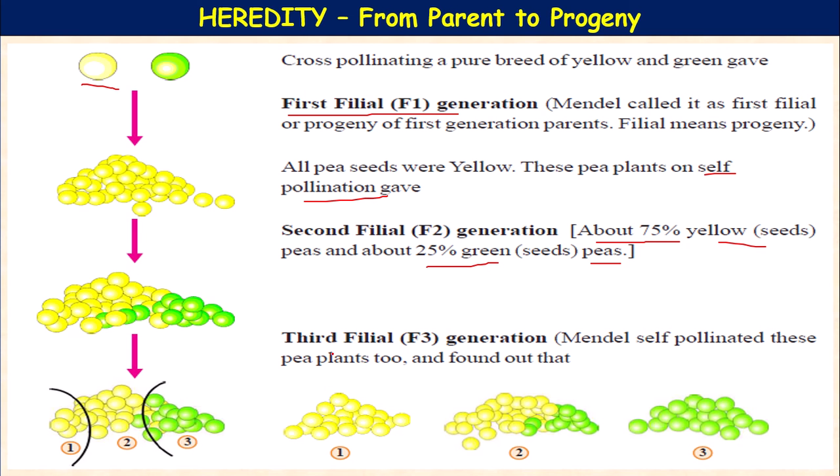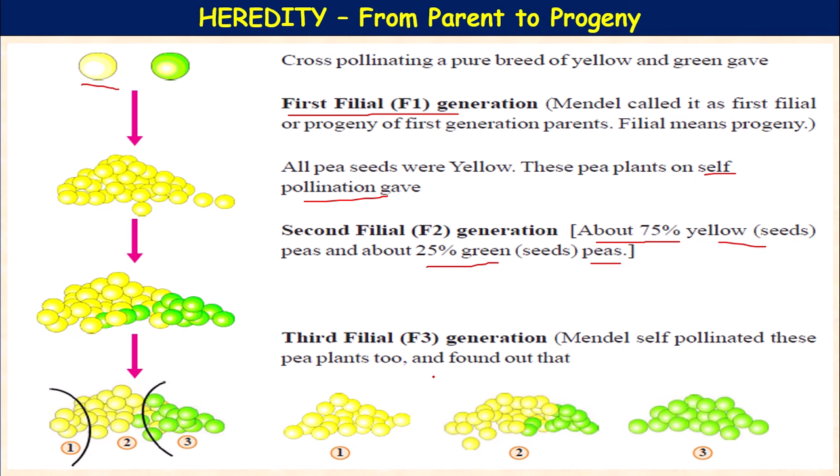The third filial generation, the F3 generation: Mendel self pollinated the F2 peas again to produce the F3 generation.